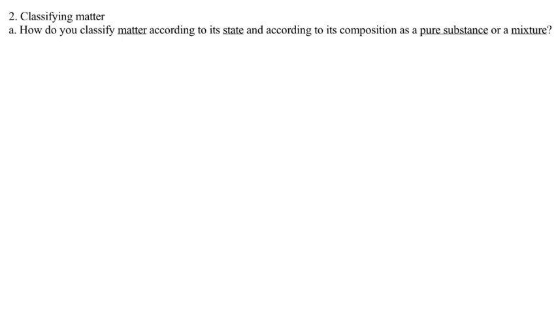So I'm going to tell you a little bit about classifying matter. You should write down anything that helps you to classify matter, either from a description in a problem, or in real life, or a picture, to be able to say what type it is of the types we're learning about today. So we'll do matter state, that's solid, liquid, gas, plasma. Pure substances, that's elements and compounds. And mixtures, that's homogeneous and heterogeneous.